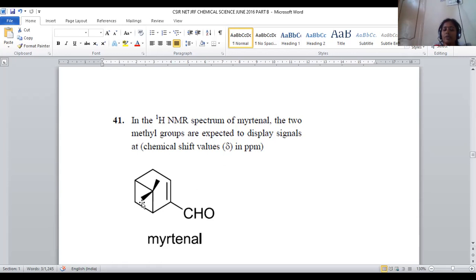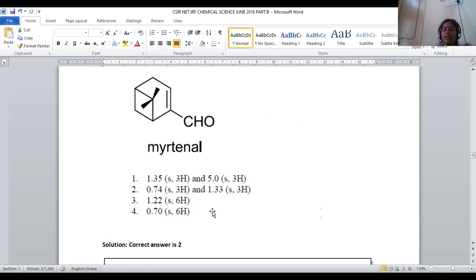When we go to the second environment of methyl, it is associated with CH, CH2, CH. So both methyls are not exactly identical. Both are not exactly symmetrical. Hence we can say these 2 methyl groups are anisotropic, not having equivalent nature. Both are a different set. So if both are a different set, option number 3 and 4 both are wrong. So only one kind of signal is given because they are thinking both are identical.